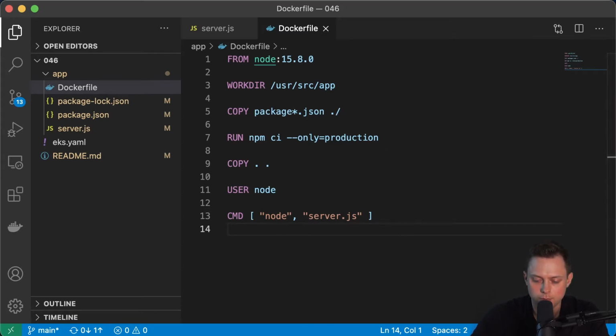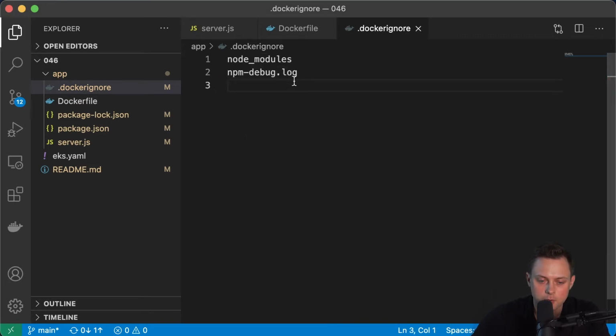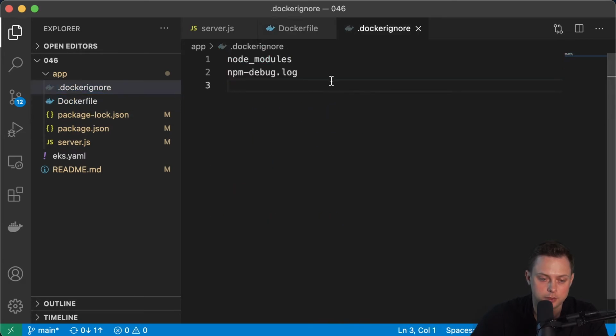And also, especially with Node.js, we need to create the .dockerignore file. It's similar to .gitignore, but let me paste first and I'll explain what's the difference. We're gonna provide some folders which we don't want to copy from the local directory to the Docker image. For example, when you develop something locally, most likely you already have those modules like Express and all other packages. And at this point, when you copy everything from the local directory, this .dockerignore will ignore those files that are defined here.